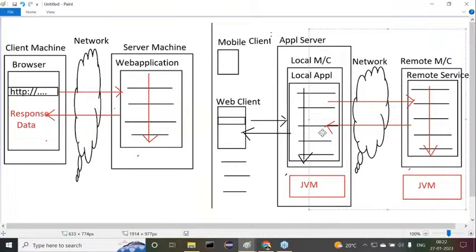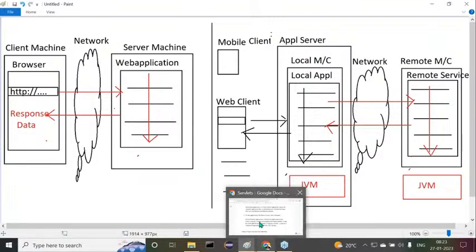But take any example nowadays. Nowadays, payment gateways are implemented through WhatsApp also. We can do some payments even through WhatsApp also. There also the same kind of architecture is going on. Not only that, even Facebook or any kind of applications nowadays are going to be used in a distributed environment clearly. Right, so this is exactly the point here what I'm telling to you.